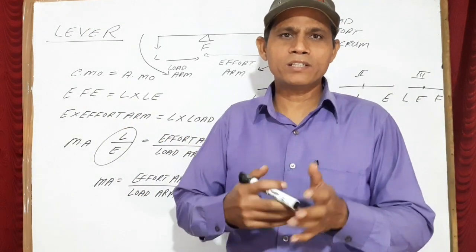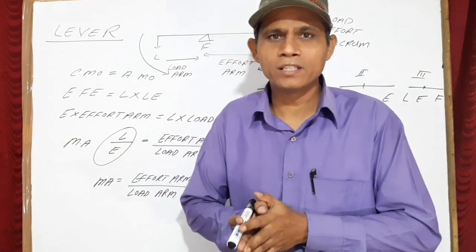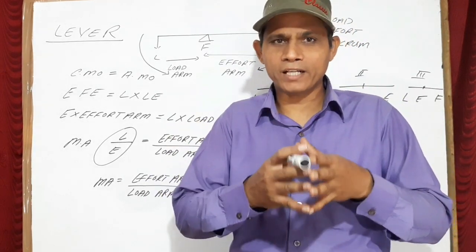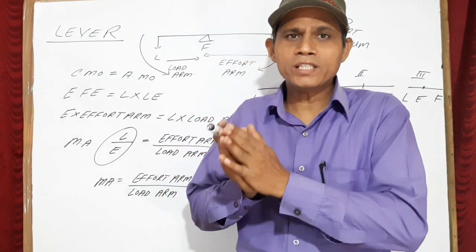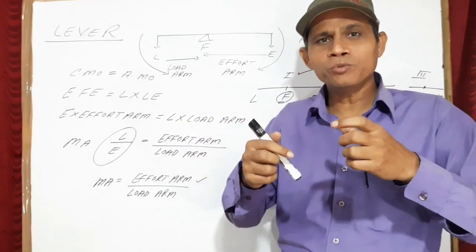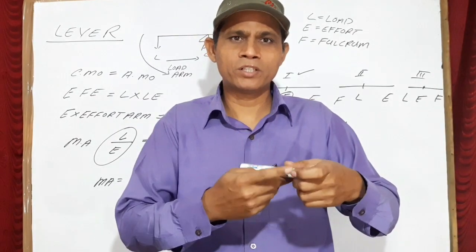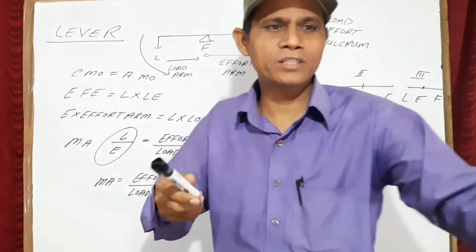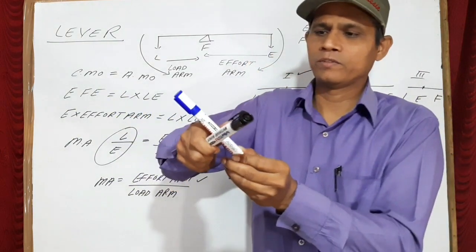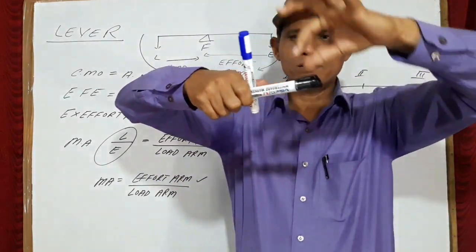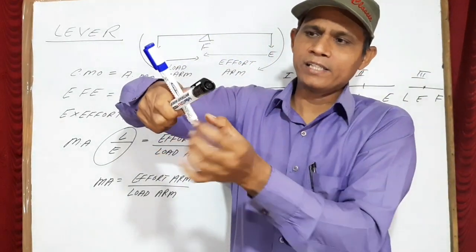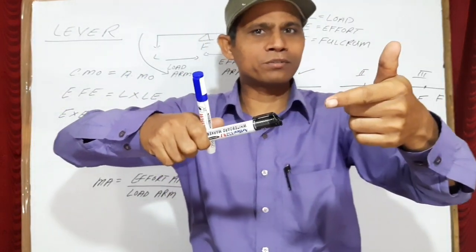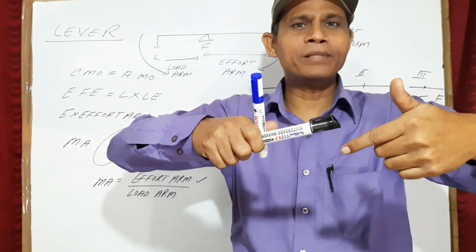Now what is the case when the mechanical advantage of a lever is less than 1? When the mechanical advantage is less than 1, the lever will act as a gain in speed. This happens in one case when you have a pair of scissors whose blades are longer. Suppose these two are the blades and these are the handles. In that case, the blades will move faster on the cloth. Hence, the speed will be more.